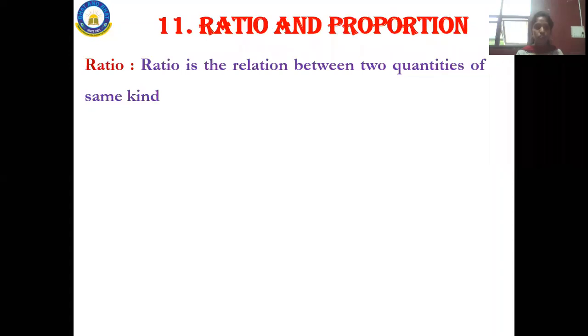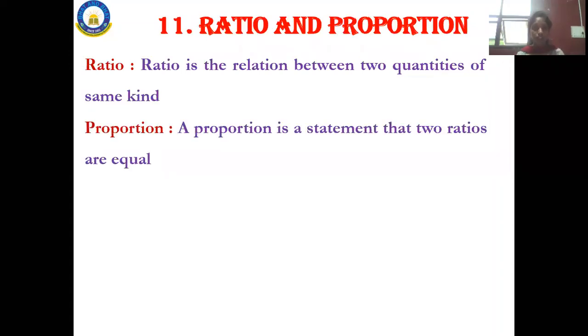And proportion. What does proportion mean? A proportion is a statement that two ratios are equal. There will be two ratios and the two ratios will be equal. So that is nothing but proportion. Ratio and proportion are interrelated to each other. So this is also one of the important chapters for you. You have to concentrate more, and if you understand the tricks and logic in this chapter, you can easily solve the problems. I will teach you those tricks.